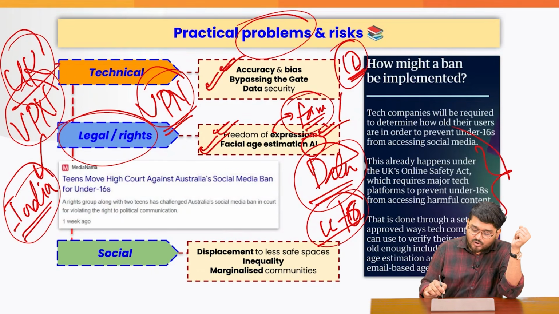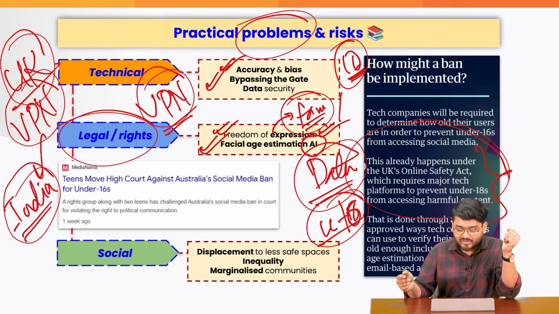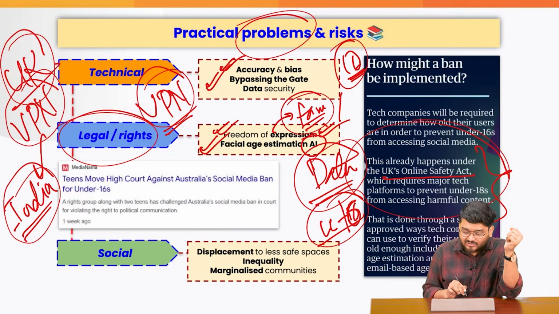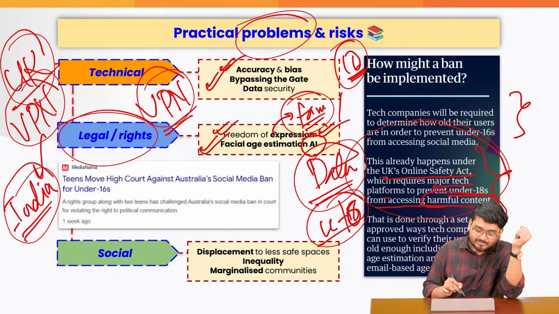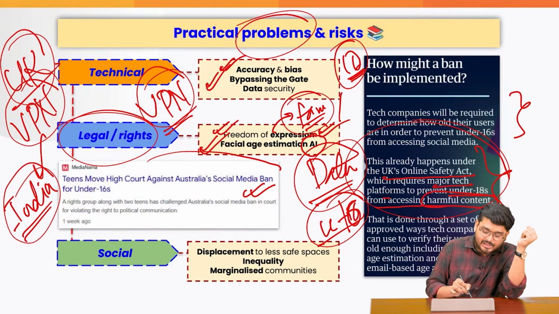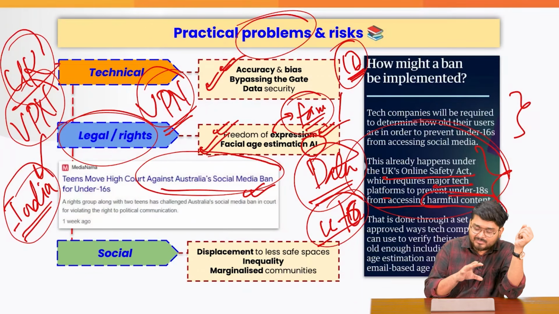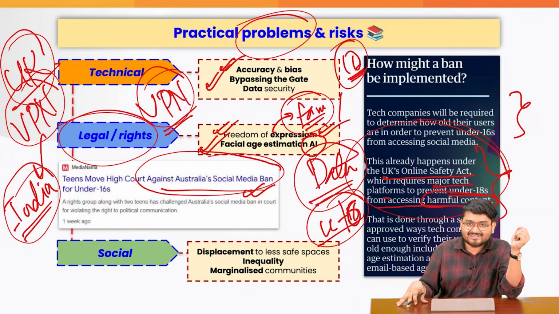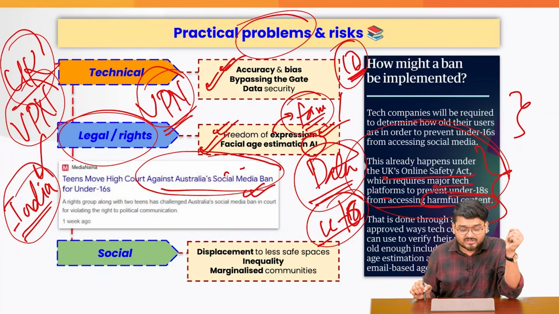Also, the law already has some guarantees in the UK. For example, the UK's Online Safety Act already requires major tech companies to prevent under-18s from accessing harmful content. So maybe we have other ways to do that, because sometimes such legislation can go to court, such as when Australia banned social media for under-16s. They went to the court, right?